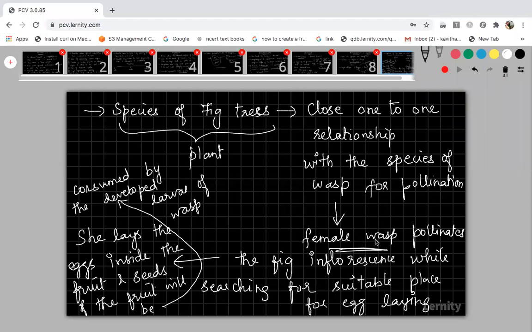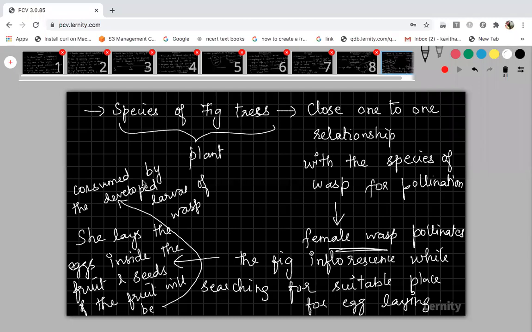And how the insect is getting benefited by helping in pollination: when it is searching for a place for laying the egg, once it finds that the fruit is a suitable place for laying the eggs, it will lay the eggs inside the fruit, and the eggs will undergo the metamorphosis process inside the fruit. While metamorphosis is taking place, during the development of the larva from the egg, it will consume the seeds present